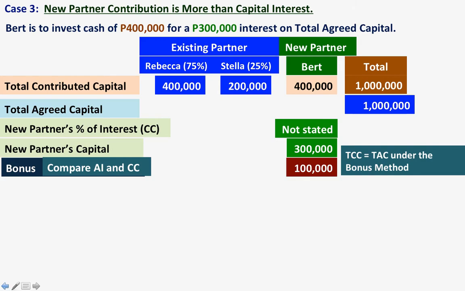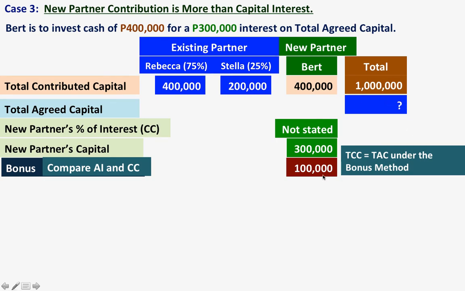Next, to get the percentage of interest, we can now divide 300,000 by the total agreed capital. We could not do that before because we did not know the total agreed capital.